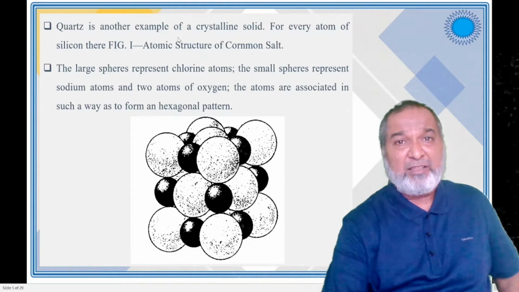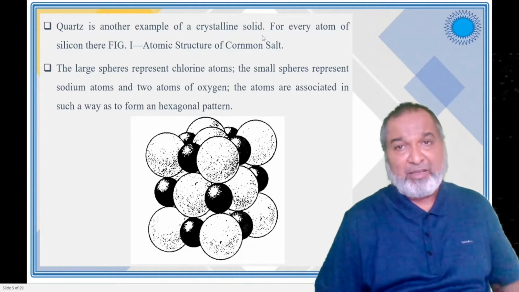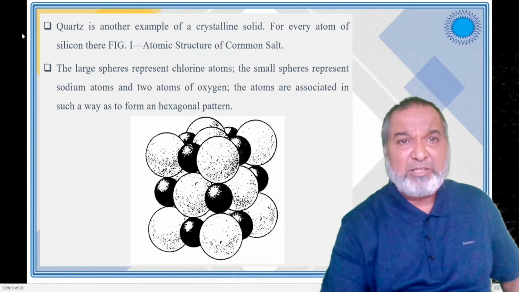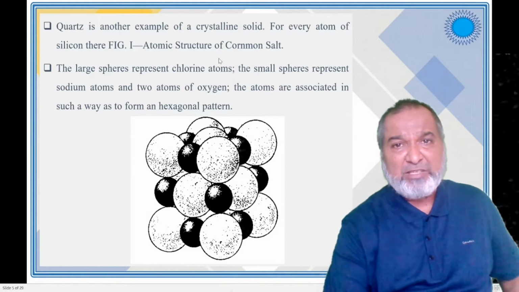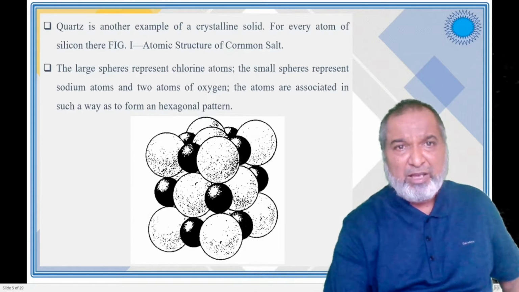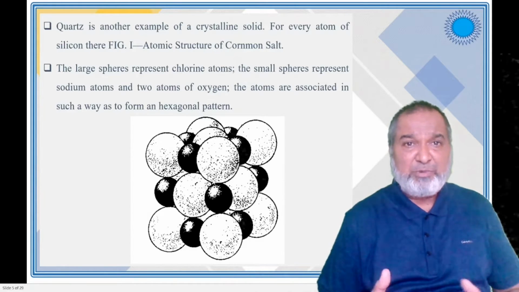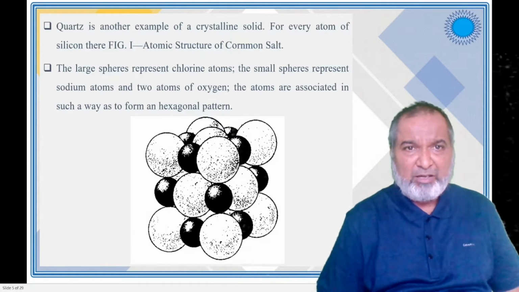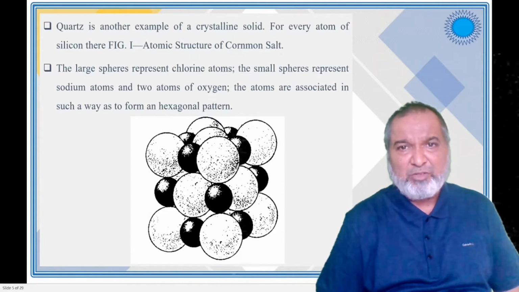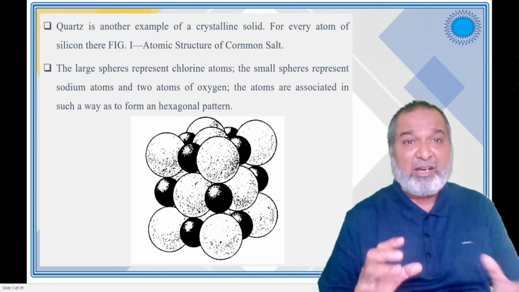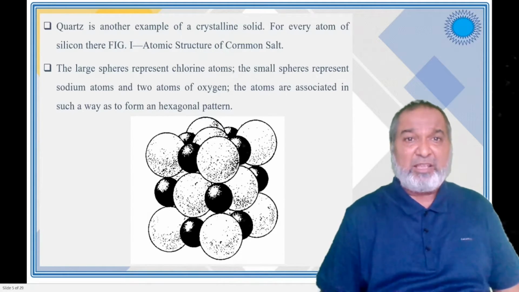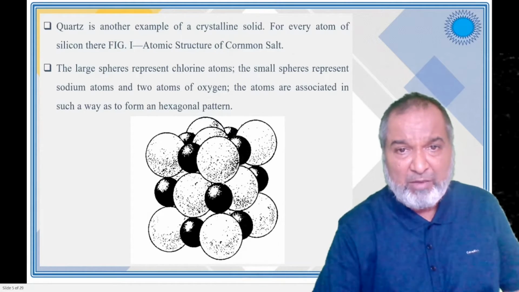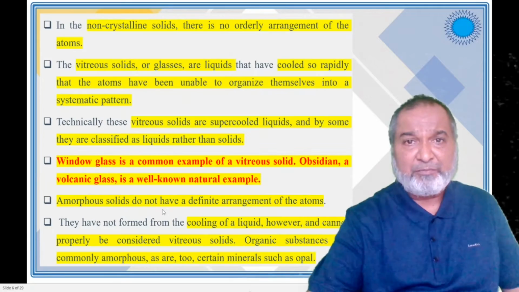Quartz is another example of a crystalline solid. Every atom of silicon is packed properly, like in common salt. The large sphere represents the chlorine atom, the smaller one the sodium atom, and there are two atoms of oxygen. The atoms are associated in such a way that they form a hexagonal pattern.